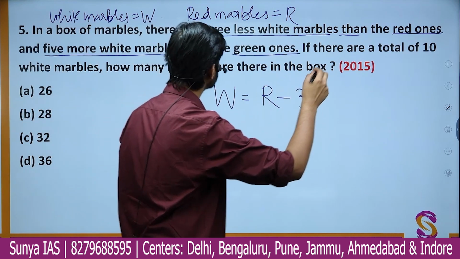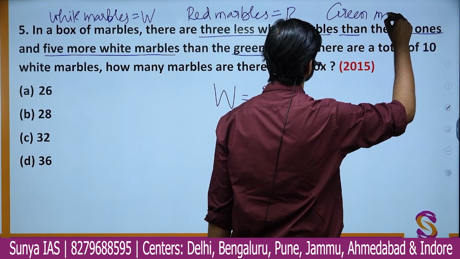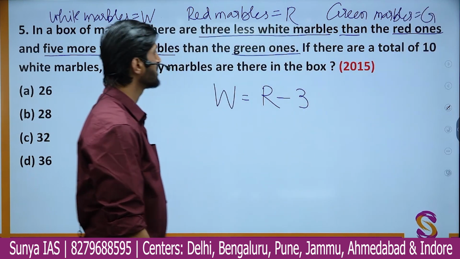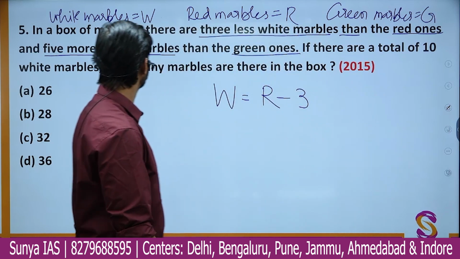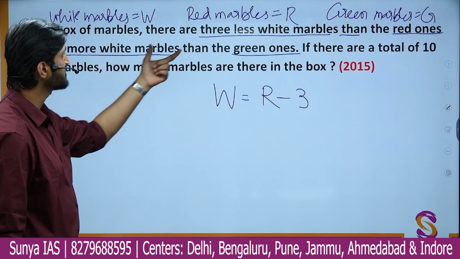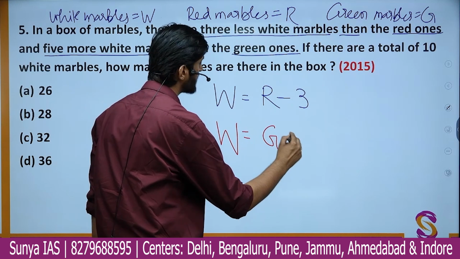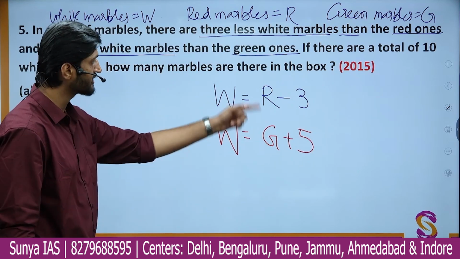So let us assume the number of green marbles to be capital G. So one can say that there are 5 more white marbles than the green ones. So W is nothing but G plus 5. These are the two simple equations.